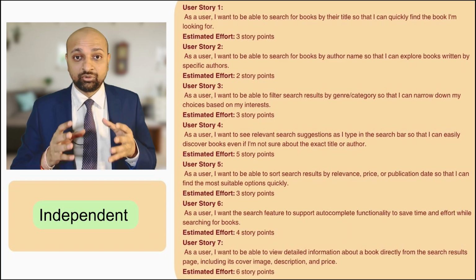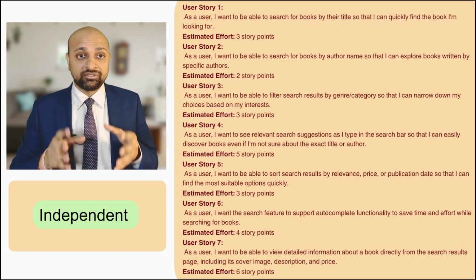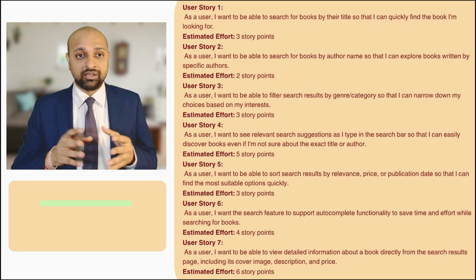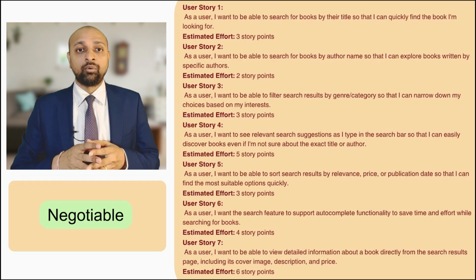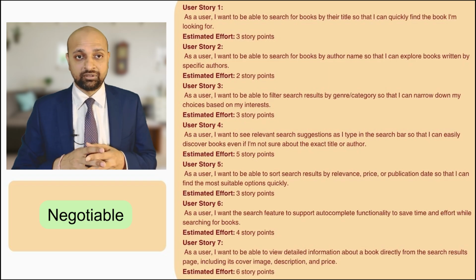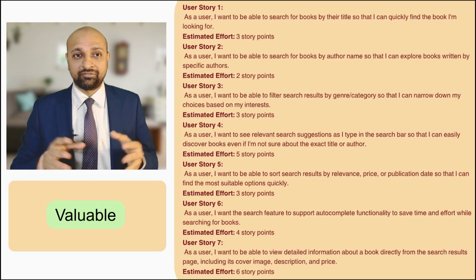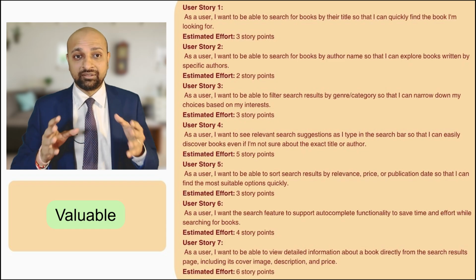Independent. Each user story stands alone. For instance, searching by author, filtering by genre, and seeing book details are not interdependent. Negotiable. The stories are not overly prescriptive. For example, the filtering by genre story leaves room for discussion on implementation approach. Valuable. All stories are clearly valuable to the user. The benefit is explicitly stated in each story. For instance, "so that I can find the most suitable options quickly."